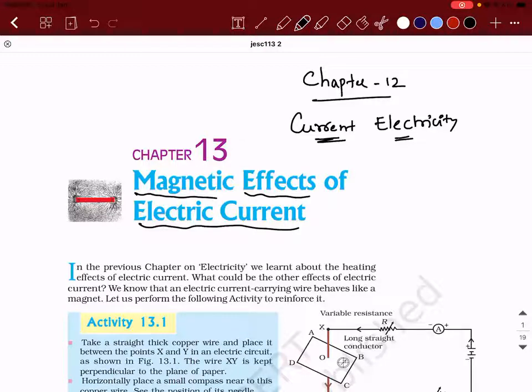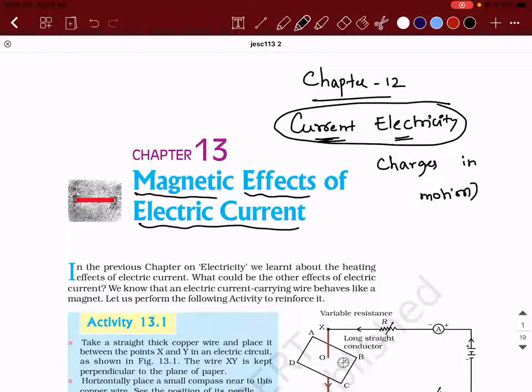So what did we learn in this chapter? We were mainly concentrating on what happens to the charges in motion. Am I right? So how do you put the charges in motion? By applying the potential difference and all those things, right?